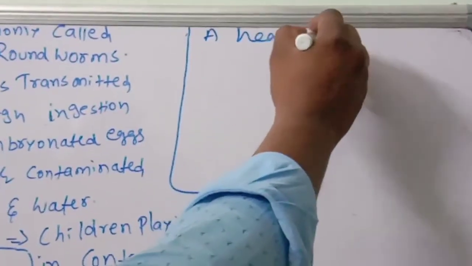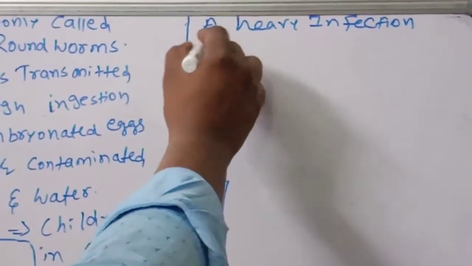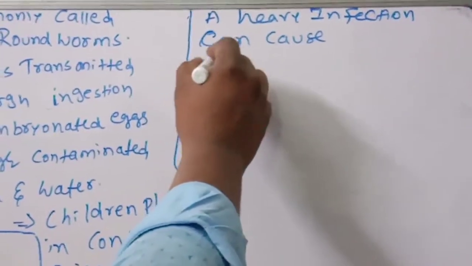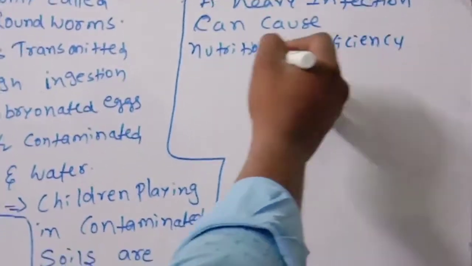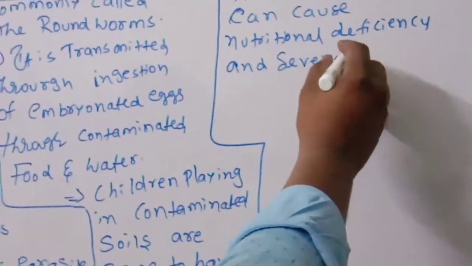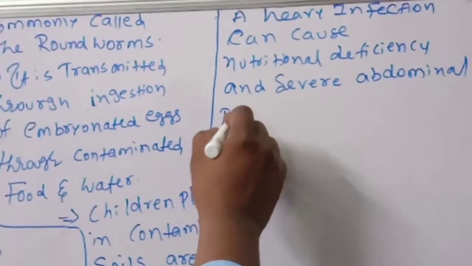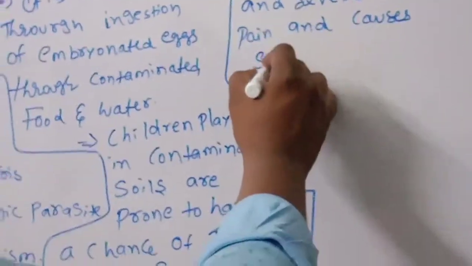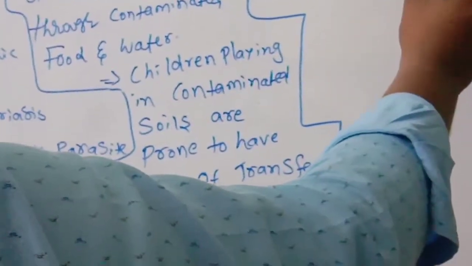A heavy infection can cause nutritional deficiency, severe abdominal pain, and stunted growth in children.